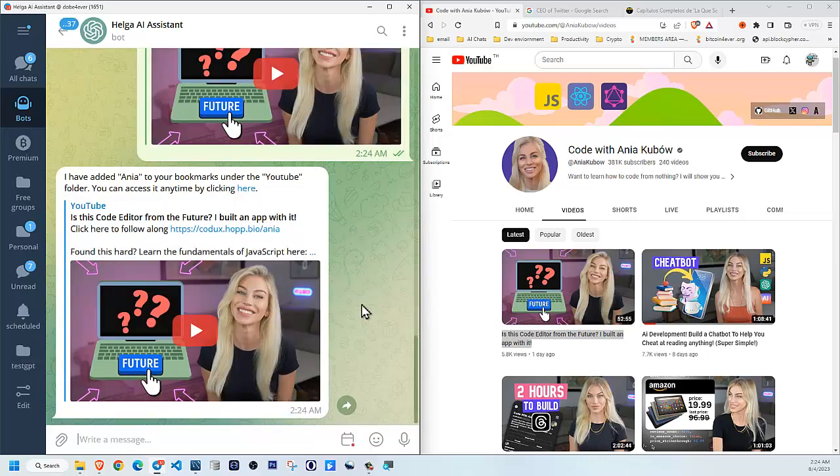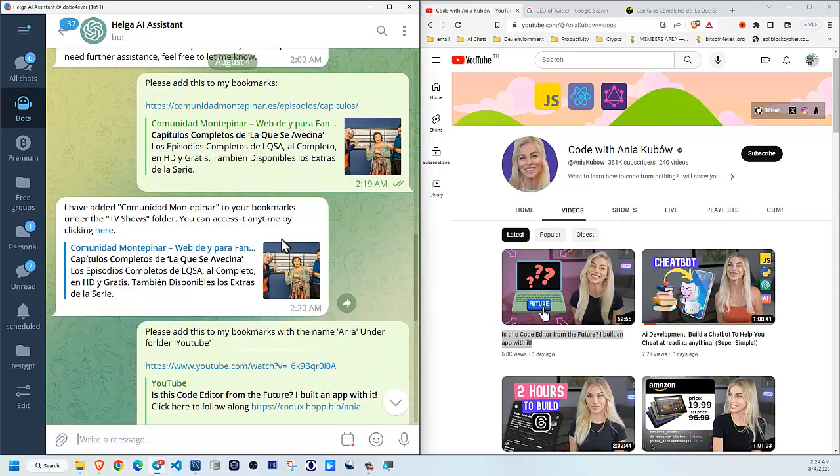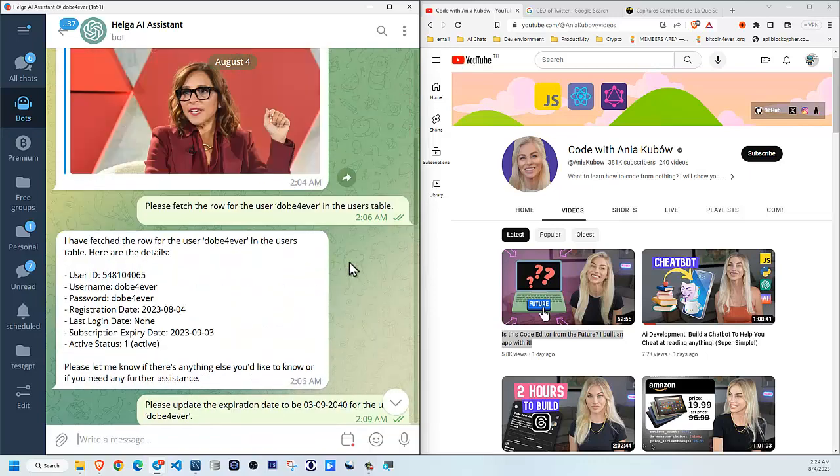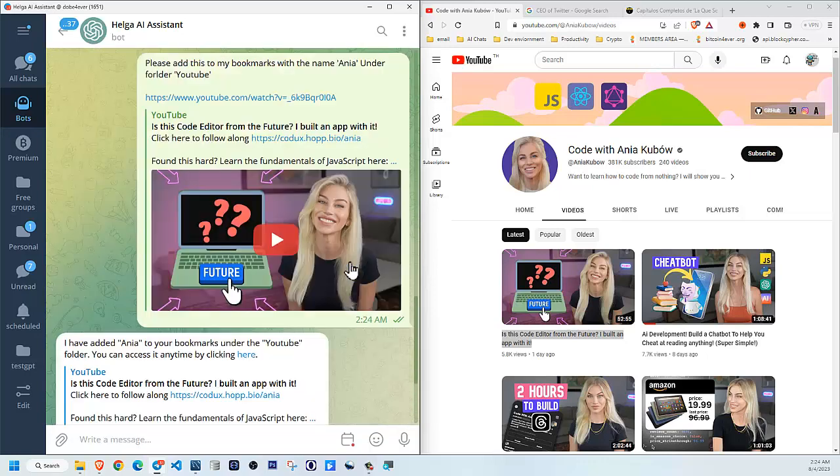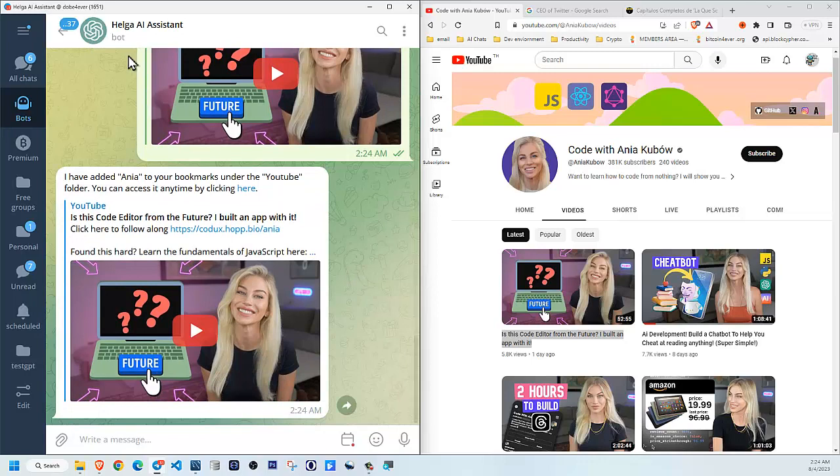I wanted to actually access my bookmarks. So that's why I have deleted our conversation history. Even though we can still see it here on Telegram, I promise you the chatbot cannot access these messages anywhere because I just deleted them.